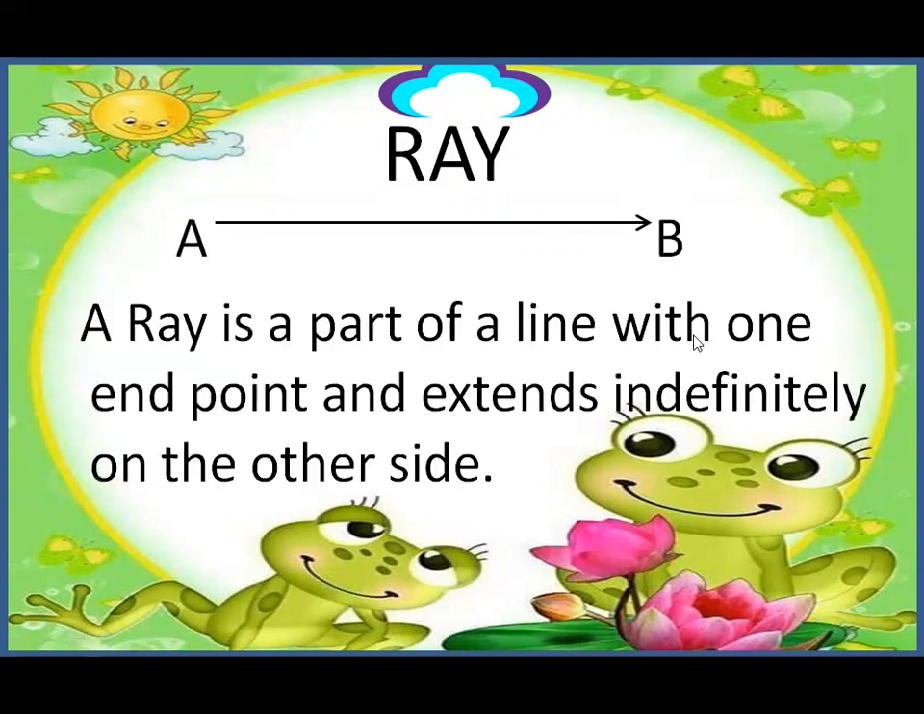Next, we'll see what is a ray. So a ray has one end point and another side as an arrow. That means it can extend on one side indefinitely. A ray is a part of a line with one end point and extends indefinitely on the other side.